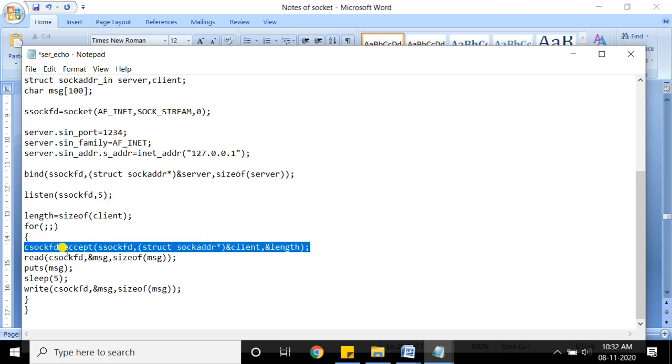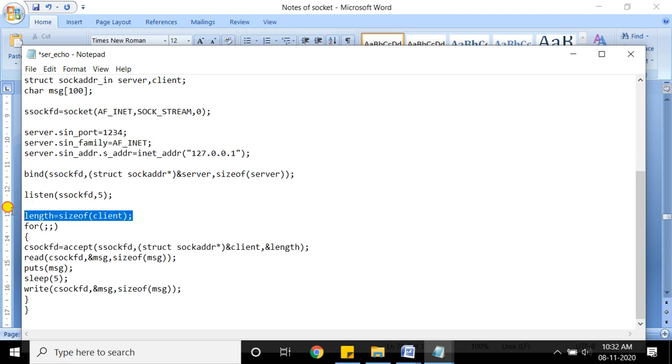So look here, accept in brackets, the first is the descriptor which is returned by the socket system call. The second is the address to the client structure for which the first connection request is accepted, and the length of that particular structure. So here the length of that structure is calculated.